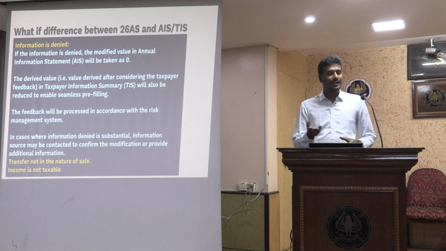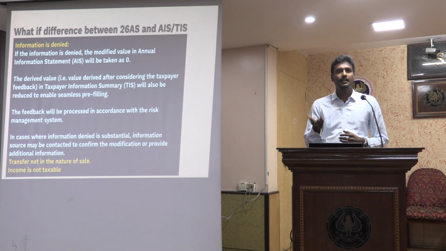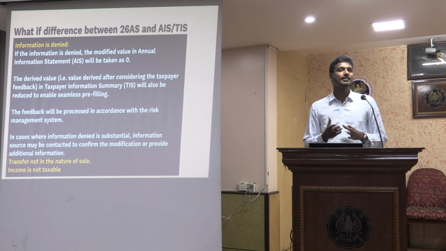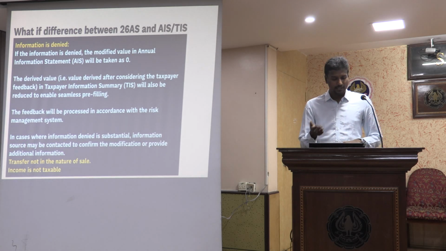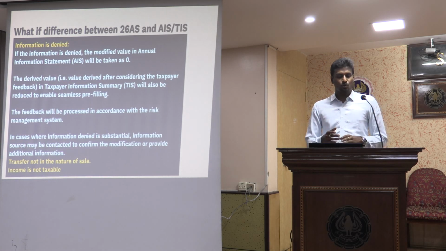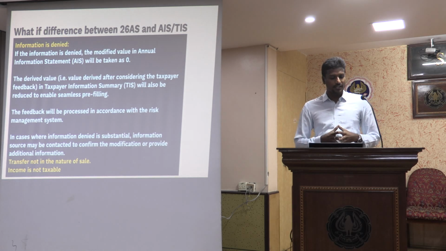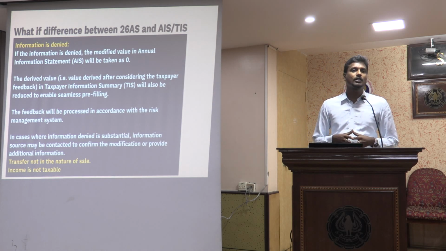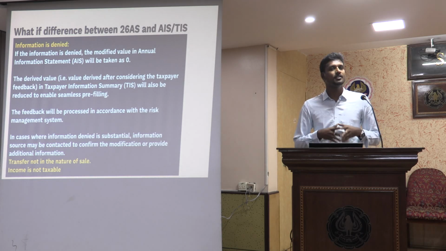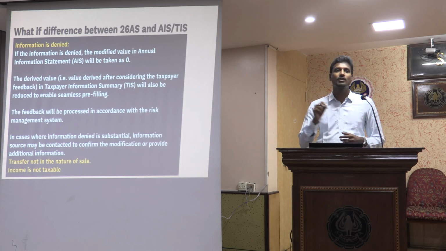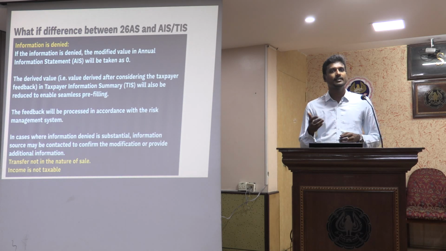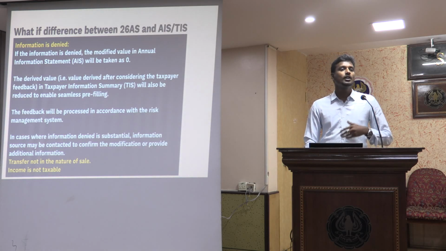If information is denied, again I will go back to 0 and it will not be considered, it will be rechecked in the risk management system, and accordingly it will be transferred. Then the last two options are transfer not in the nature of sale, or income is not taxable. If certain income is not taxable, then I have to report that as income not taxable, so that will be considered as feedback.